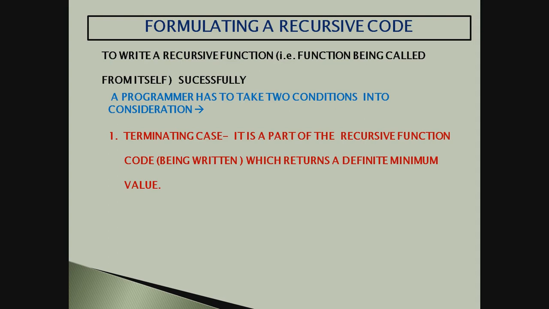We all know 1 is the first in the series of natural numbers. Natural numbers start from 1. So if somebody says I have to sum the first natural number, we know we have to sum only 1, and the answer is 1. So this becomes the terminating case for our sum. We'll see it further.